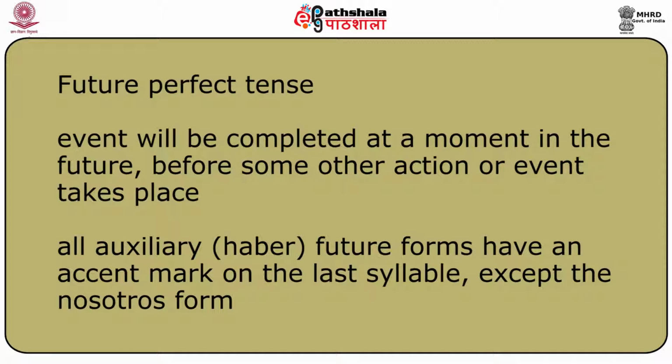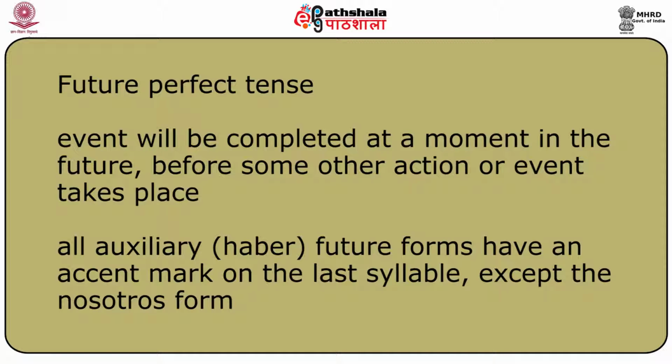The future perfect tense describes an action or event that will be completed at a moment in the future before some other action or event takes place. When we talk about English grammar, just like other compound tenses, the future perfect tense consists of two things: an auxiliary verb and a past participle.